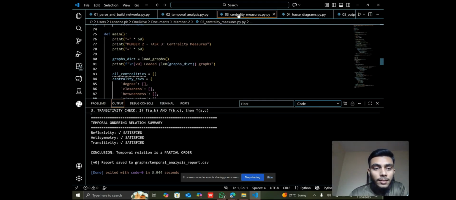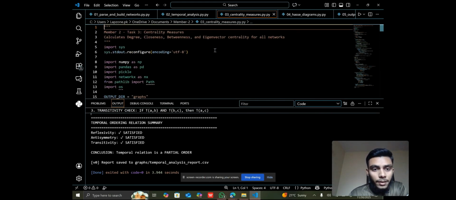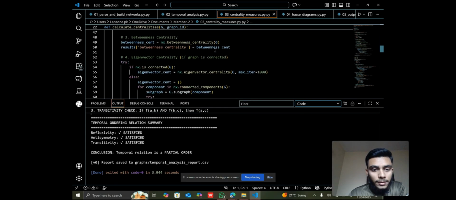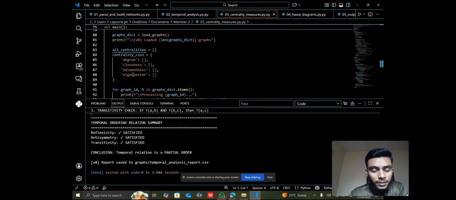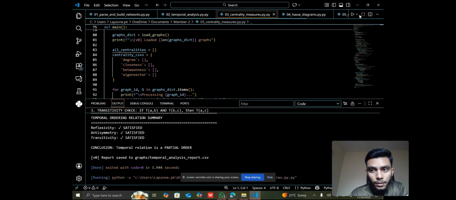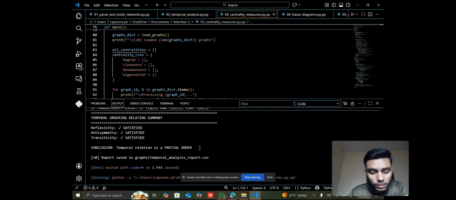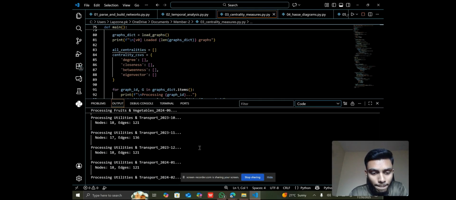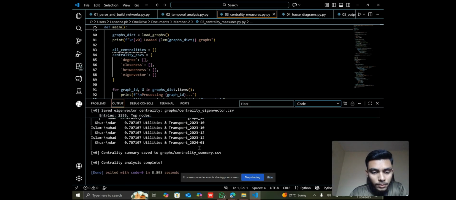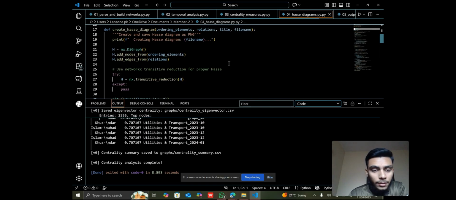Then moving toward the third task, using this detailed Python code. This Python code is for degree centrality, closeness, betweenness, and eigenvector. On running this code, you can see the result. The detailed output will be saved to graph and centrality summary.csv, and centrality analysis completed successfully.